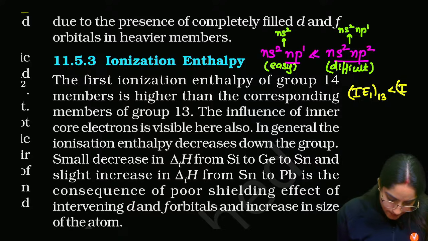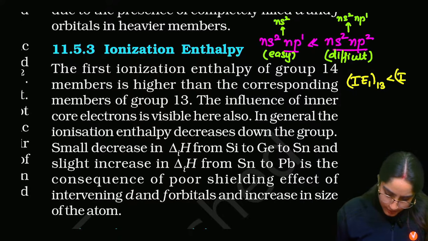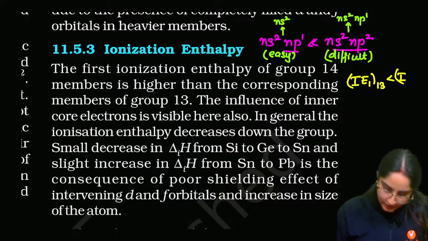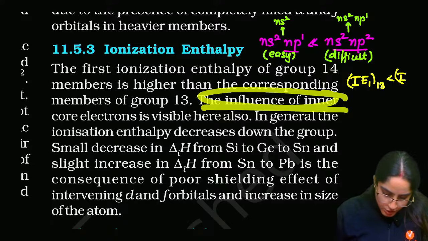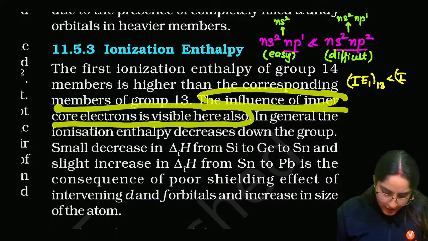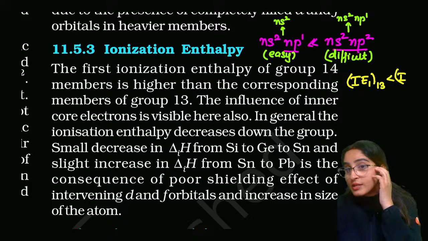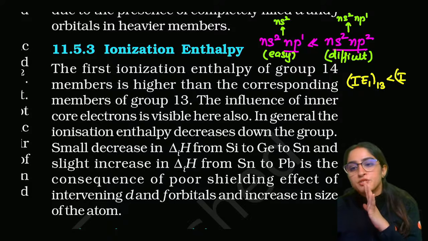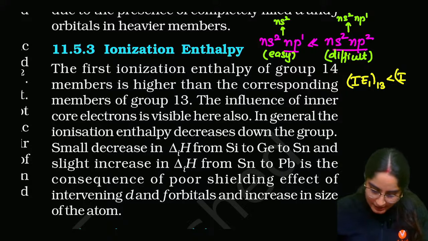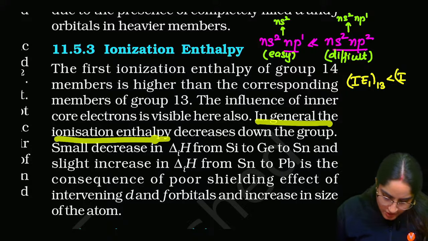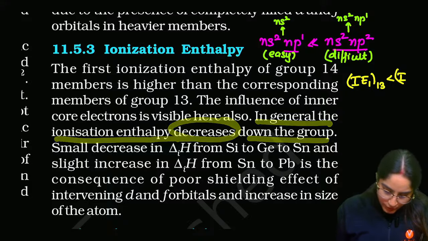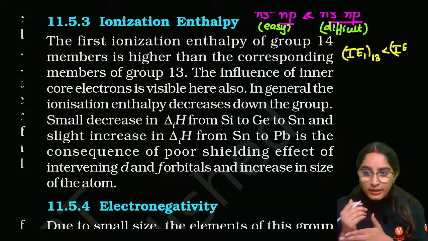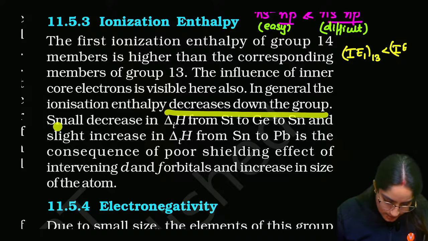Now next, the first ionization enthalpy of group 14 members is higher than the corresponding members of group 13, that we have discussed. The influence of inner core is visible here also. Inner core influence will always be visible because of addition of d electrons and f electrons, right? In general, the ionization enthalpy decreases down the group. Size is increasing, so ionization enthalpy is going to decrease down the group.